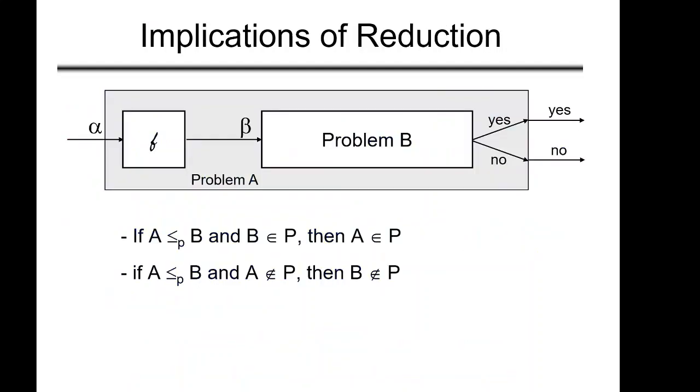Now the implication of this reduction is, let me come back to this particular diagram, which is quite important. We can infer many things from it.